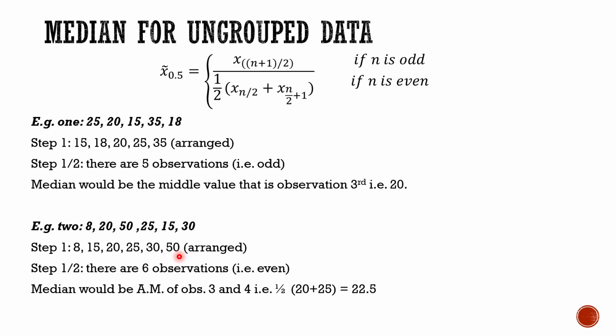So n by 2, n is 6, n by 2 is third. Then n by 2 plus 1, that is third plus 1, that is fourth. So the third observation is 20 and the fourth is 25, and as we are taking the arithmetic mean of 20 and 25, dividing the sum by 2, we get 22.5. This is the median for this particular ungrouped data.